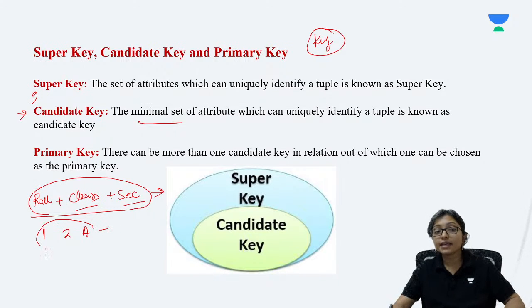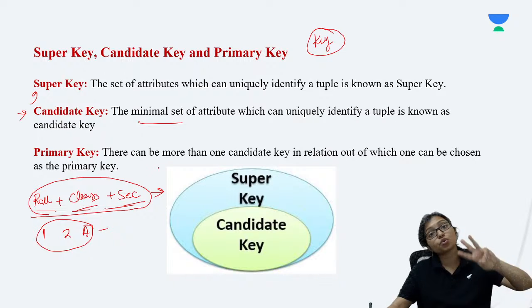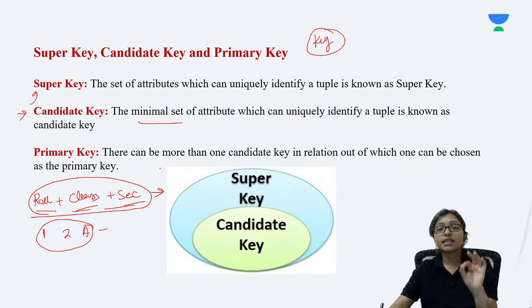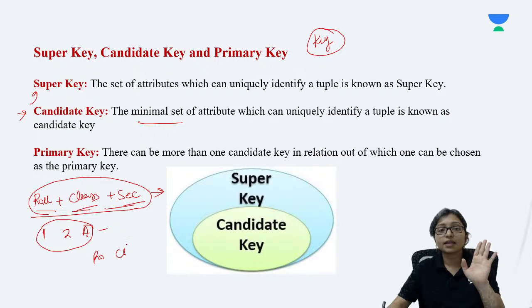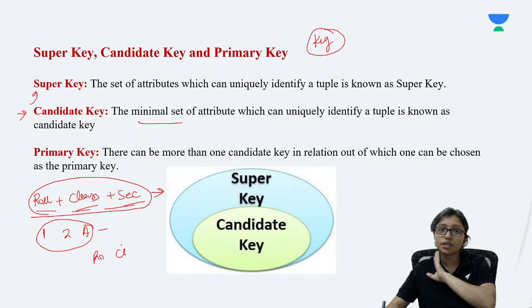So this is my candidate key then, and these three attributes together are able to identify a student specifically. Now if I divide it and use only roll number and class, they cannot identify, because section A also has roll numbers, and section B also has roll numbers.